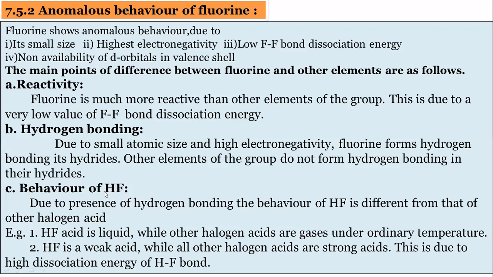And HI is a very strong acid because the iodine-hydrogen bond is very weak, so hydrogen can be removed easily. Again, we will discuss the properties of HF, HCl, HBr, HI in the hydrides of group 17.